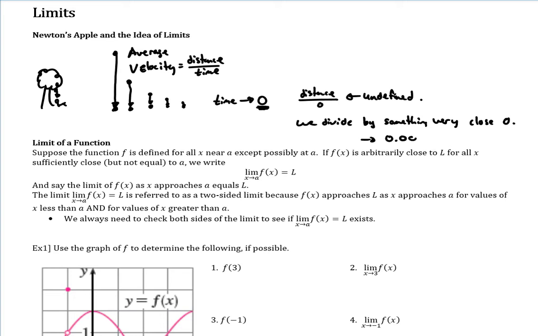So if we divide by something like a bunch of zeros and then a little 1 at the end, this is very close to zero, but it's still a number that's not zero, so you could still divide. Anyway, that's the idea of the limit. It's as if we are able to divide by zero, where we usually would be saying, hey, that's undefined. I hope that helps explain a little bit of what's going to happen.